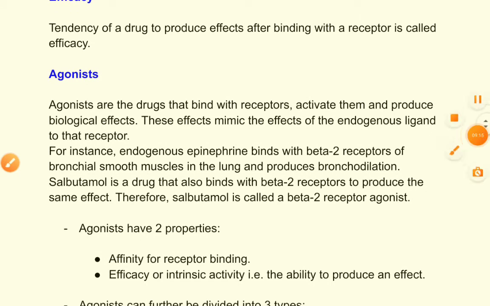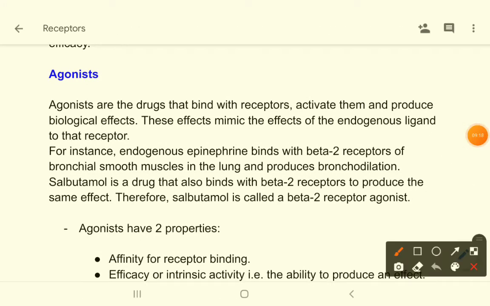Now come, what is an agonist? Agonists are the drugs that bind with receptors, activate them and produce biological effects. Okay, so they bind with receptors and produce effects, that is agonists. But you have to remember one thing, agonists are drugs and there are some endogenous ligands.